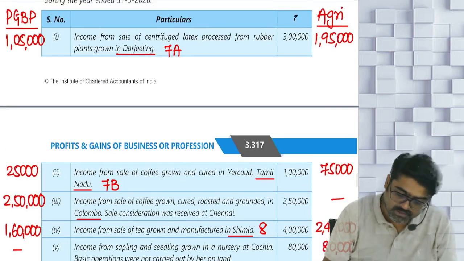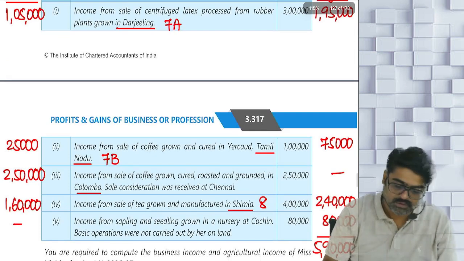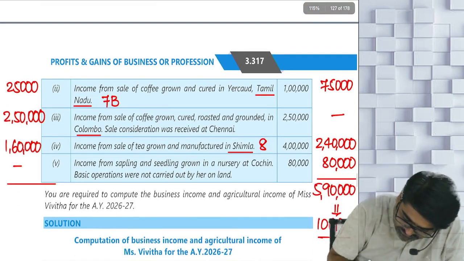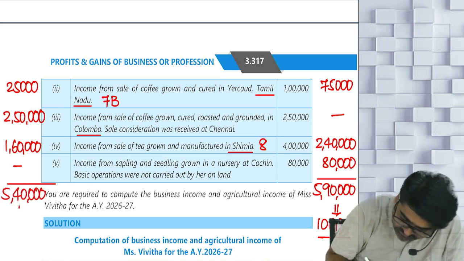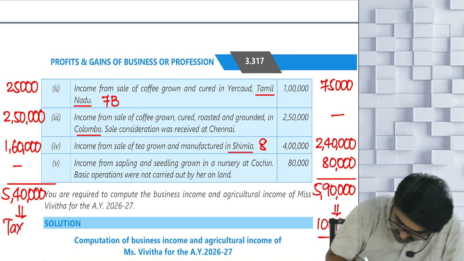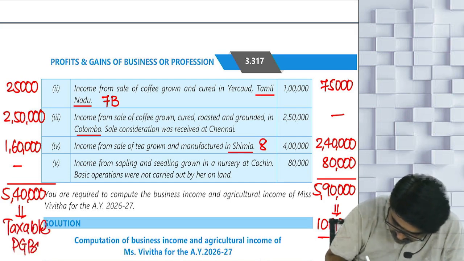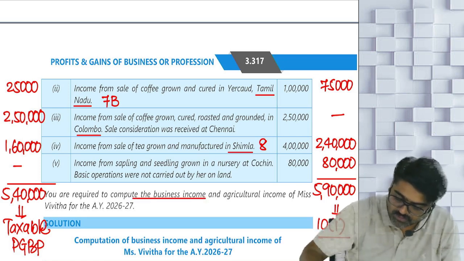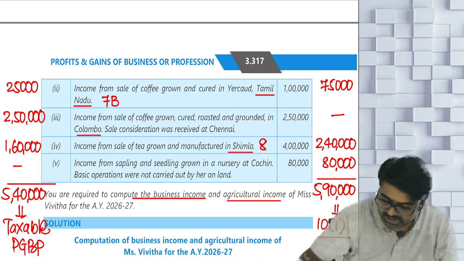Now can you calculate your PGBP income? 1,05,000 plus 25,000 plus 2,50,000 plus 1,60,000 will be 5,40,000, which will be taxable under the head PGBP. So you are required to compute the business income, that is 5,40,000, and agriculture income, that is 5,90,000.